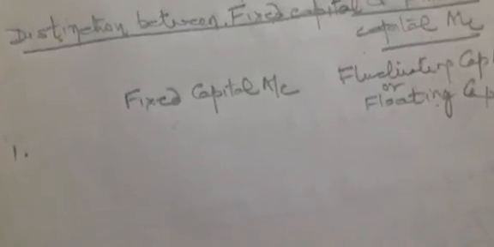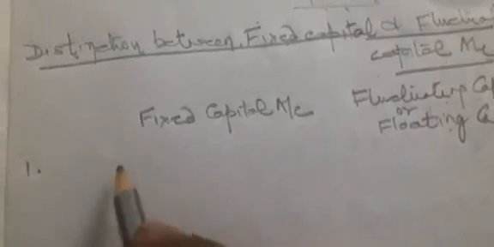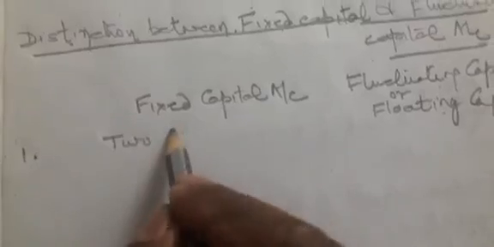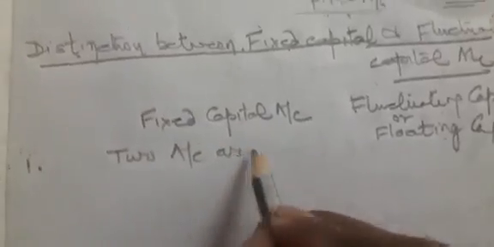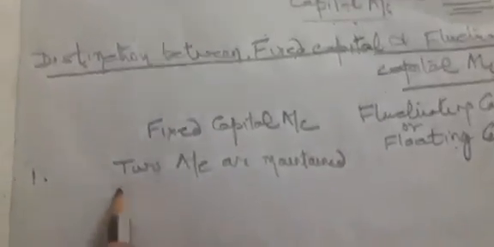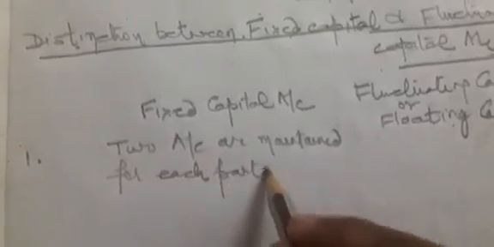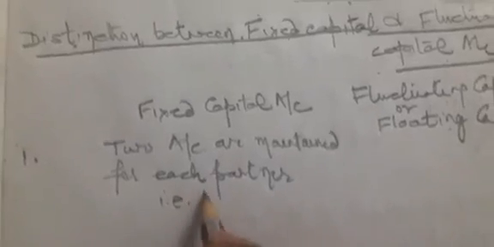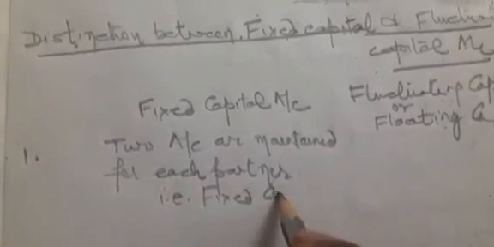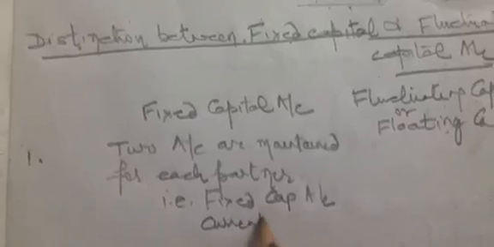Number one: in case of fixed capital, two accounts are prepared for each partner, that is the fixed capital account and the current account.